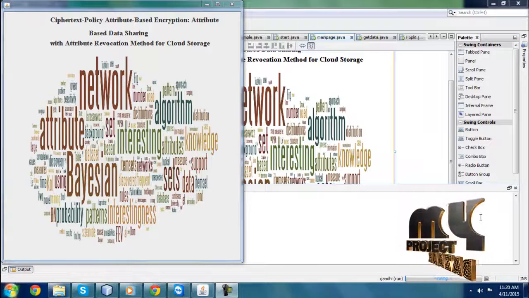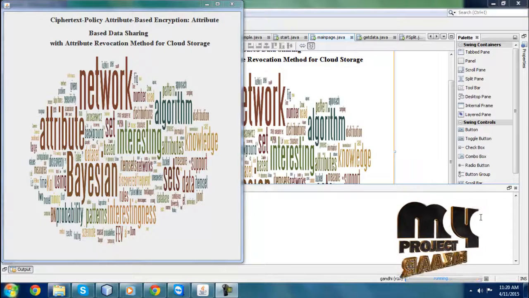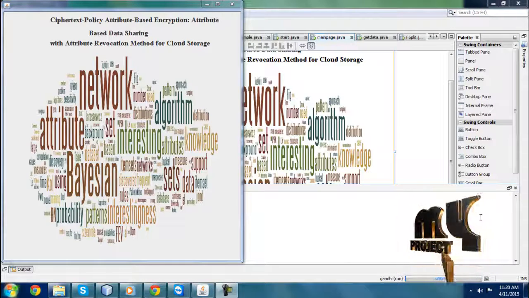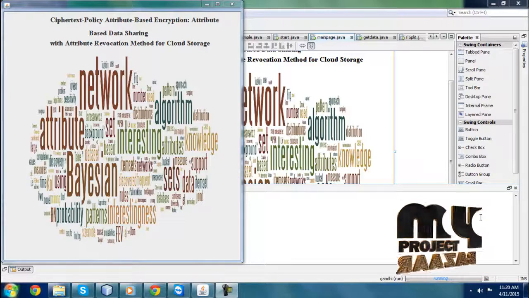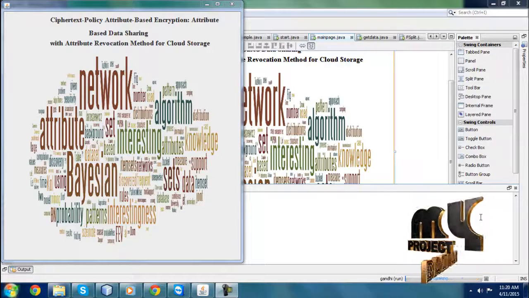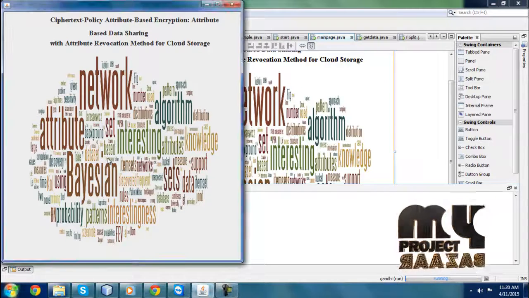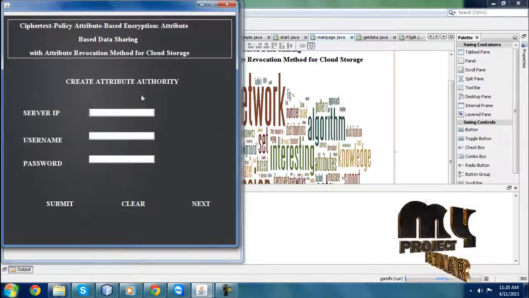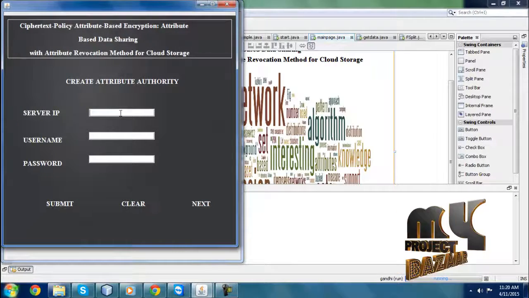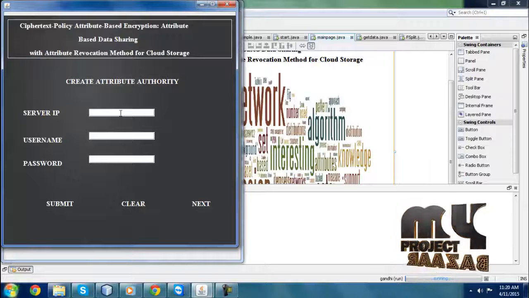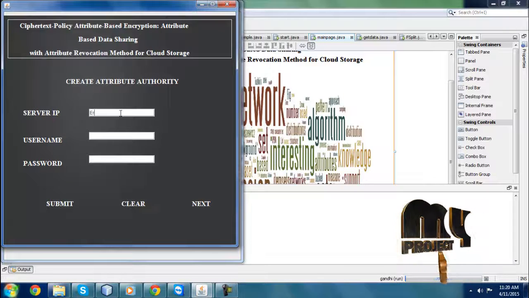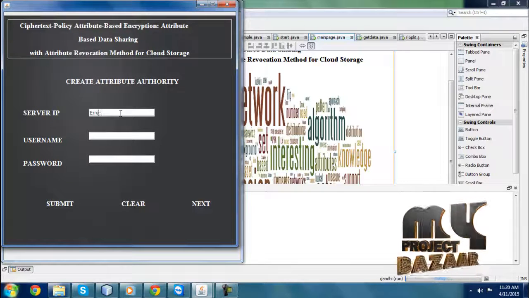Now I am going to run the project, Ciphertext Policy Attribute-Based Encryption, Attribute-Based Data Sharing with Attribute Revocation Method for Cloud Storage. This is a modified title for Expressive, Efficient, and Revocable Data Access for Cloud Storage. I am clicking the button and moving to the next frame. Here I am going to give the IP address. Here I entered a wrong IP.